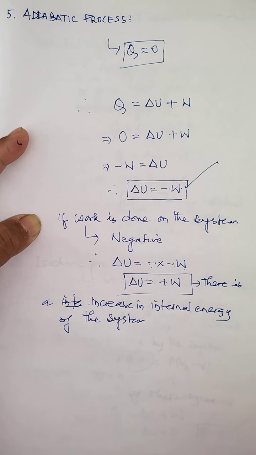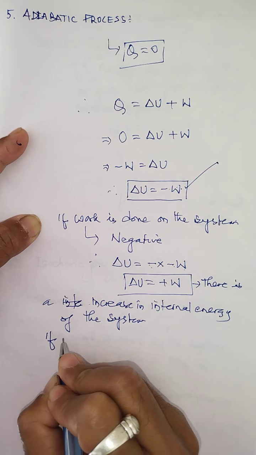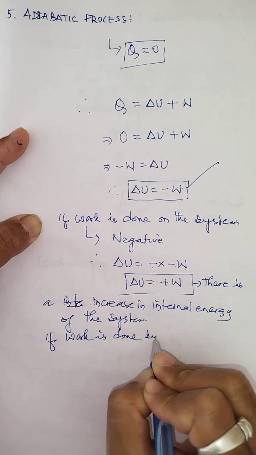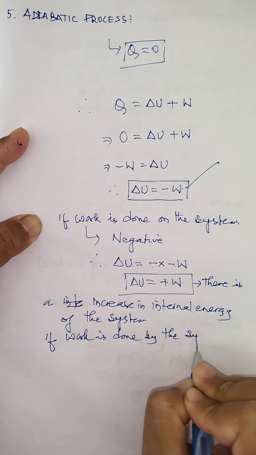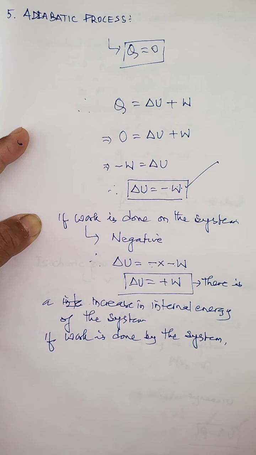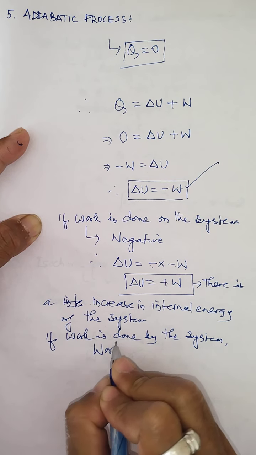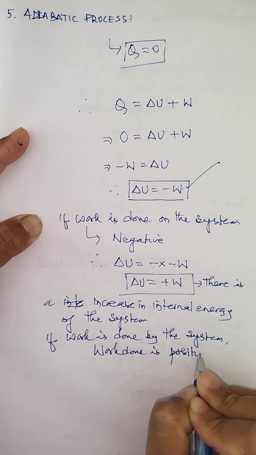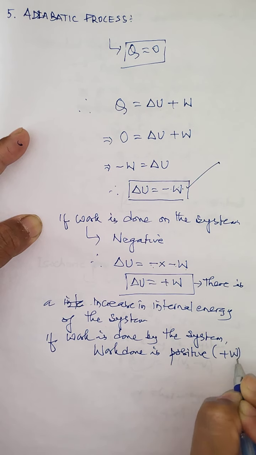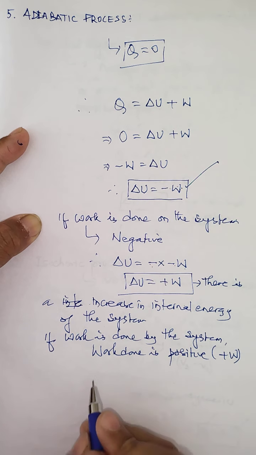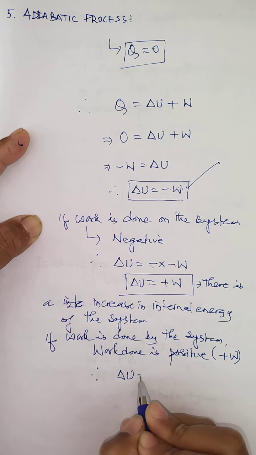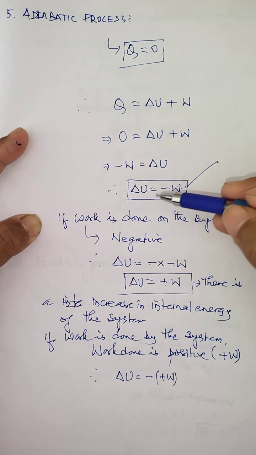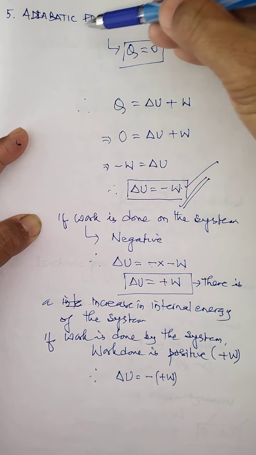But under the adiabatic process, work is done by the system also. If work is done by the system, that work is always positive. So this W becomes plus W, and delta U equals minus plus W. I am just following the sign convention in this relation, children. This is the general relation under the adiabatic process.